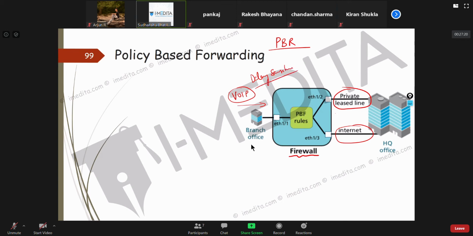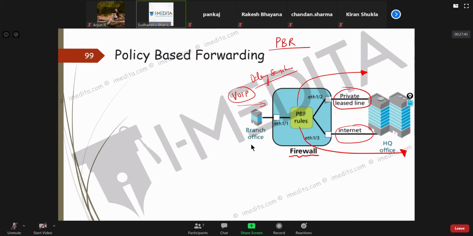Then I want that the traffic should be sent using this private lease line, because it will experience less delay, and because this is kind of a premium service that we are paying for. And maybe other traffic I'll send out using the regular internet connection link.